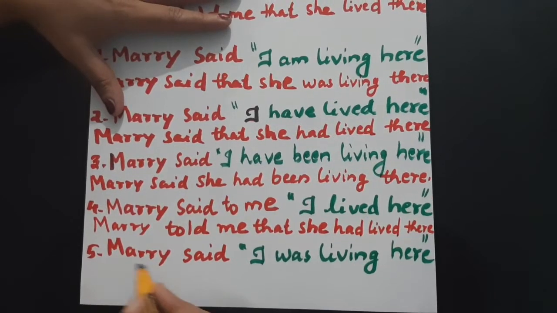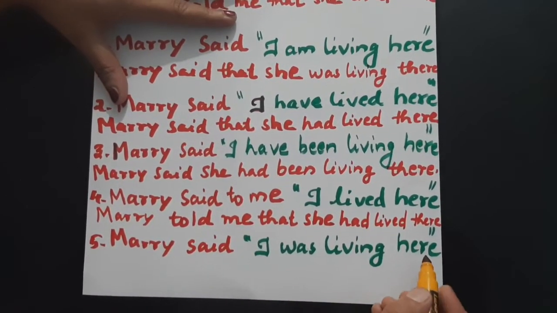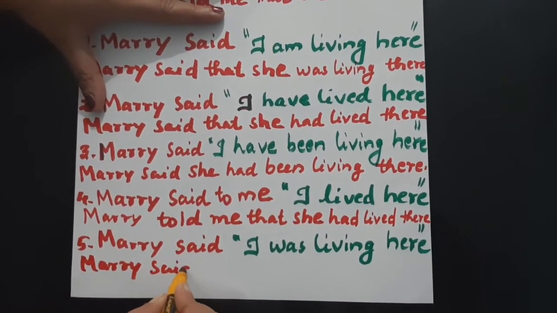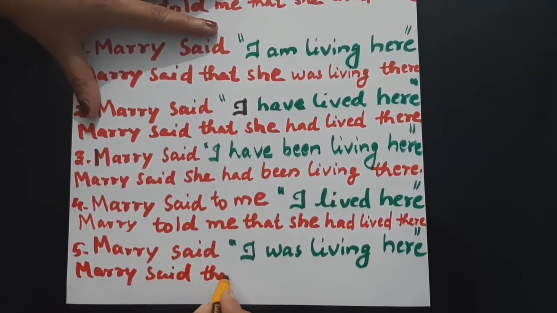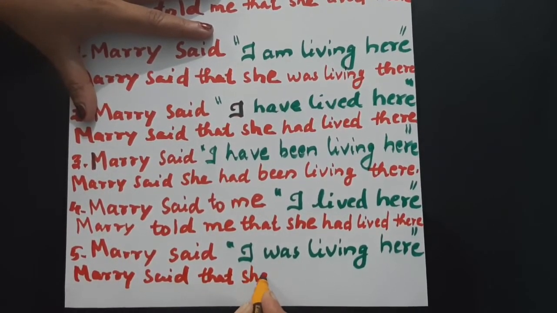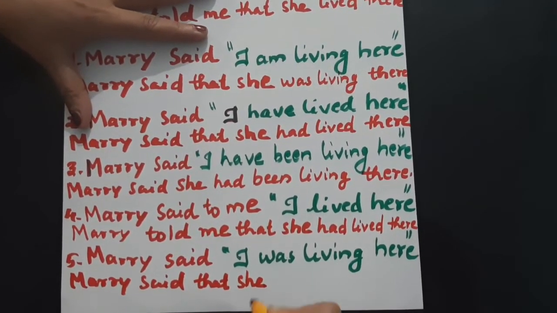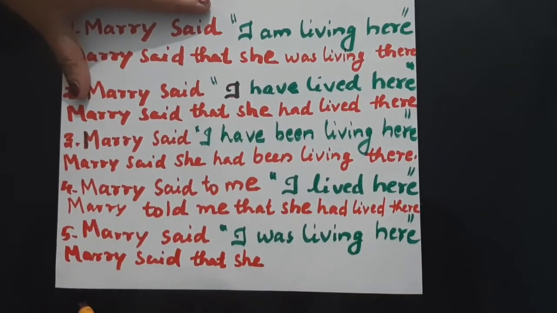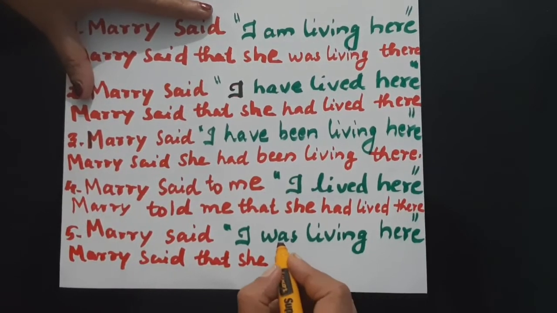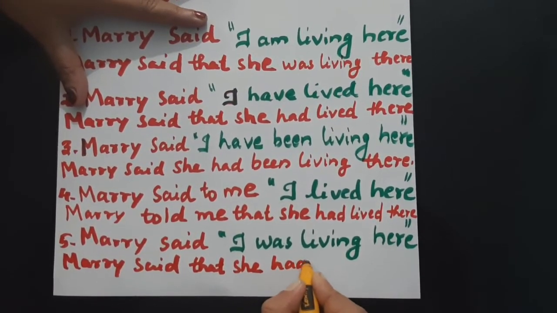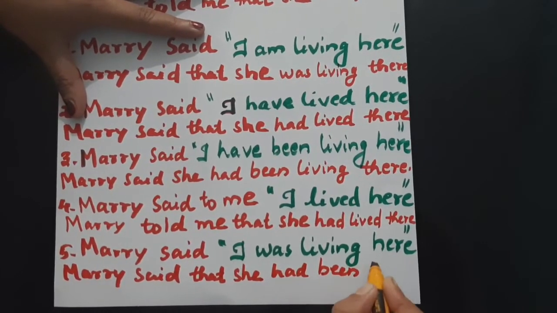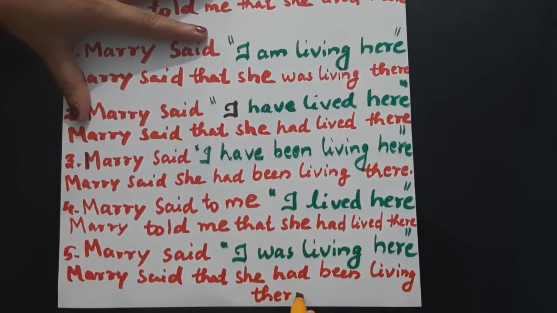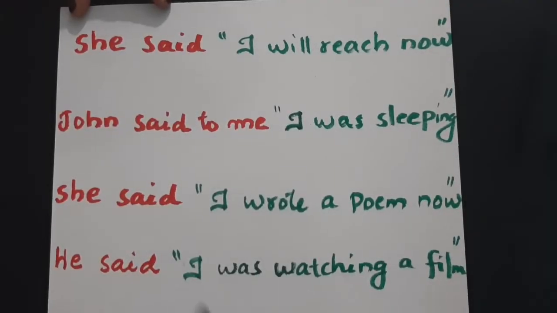Last one. Mary said, I was living here. So, Mary said, here "said" is enough, no? Yes. Mary said that she was living, means past continuous. Past continuous to past perfect continuous. So that Mary said that she was living to had been living there. Shall we go for some more examples?